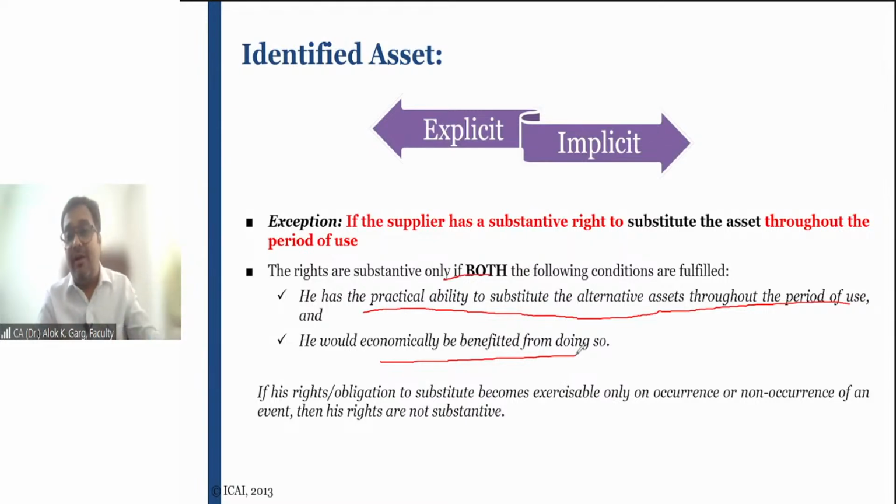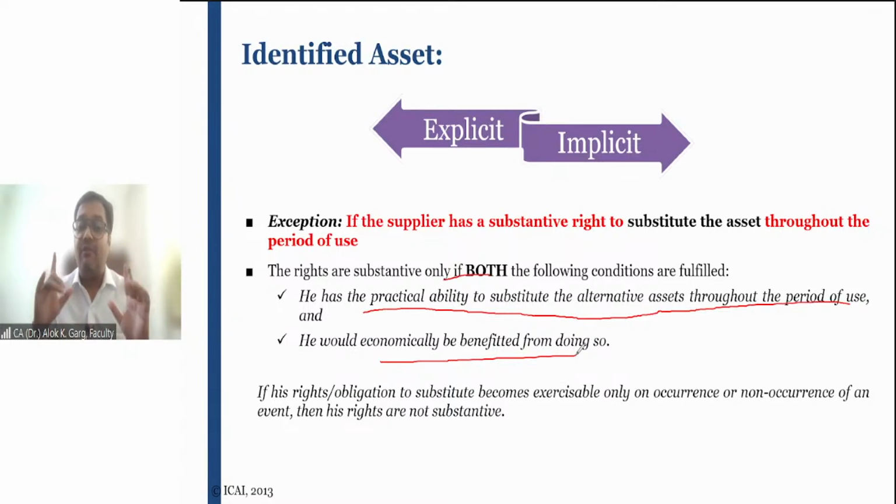So the lessor will earn more money by sending this 7-seater car to that ad hoc customer, and he has replaced it with the 5-seater car in the existing contract. So in this case, the lessor has a practical ability to substitute with the alternate asset, and he is economically benefited by doing so, right?